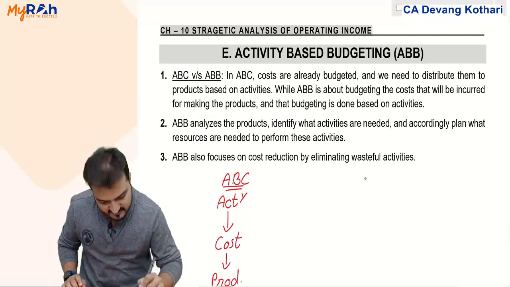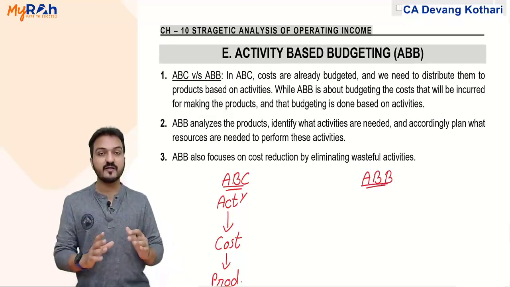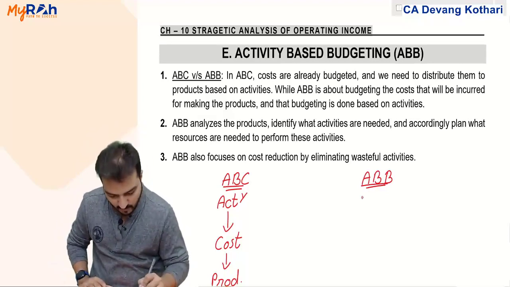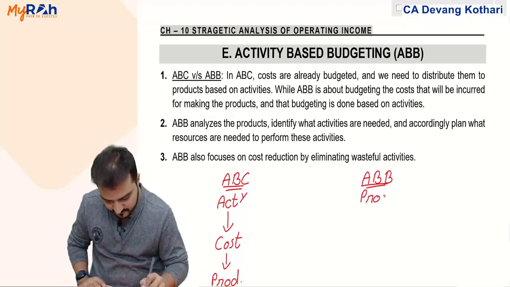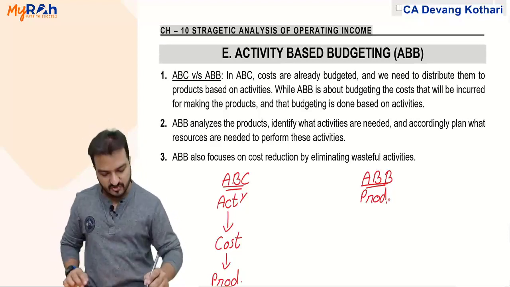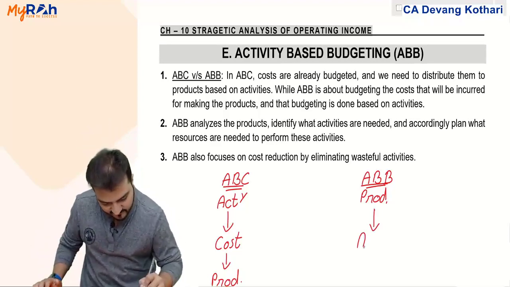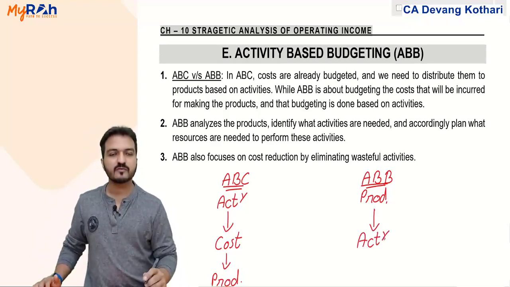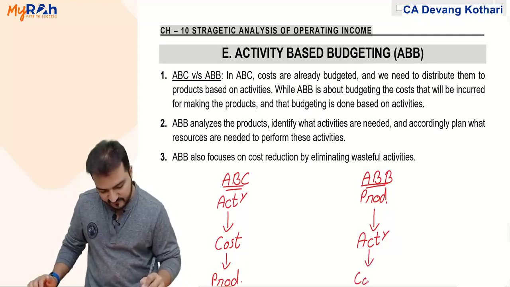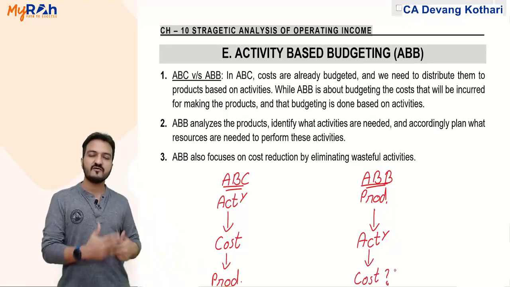But activity based budgeting is estimation. Estimation will be reverse. You identify what products you want to produce. Based on that, you identify which activities these products will require, and based on that you estimate the cost of these activities. That is called activity based budgeting.